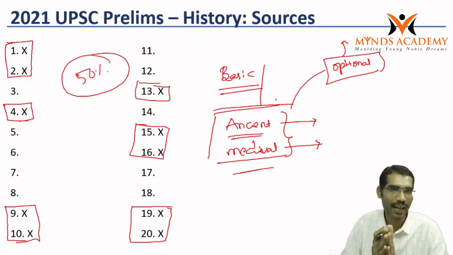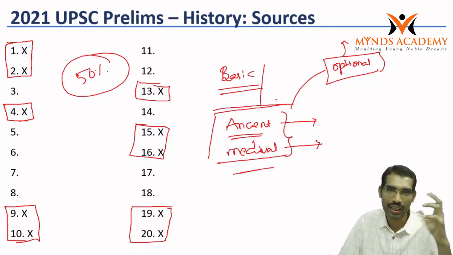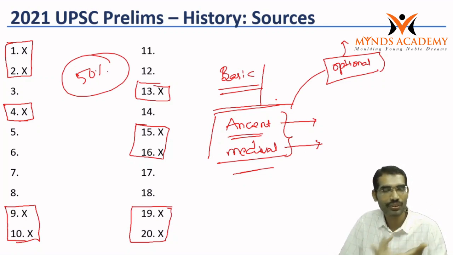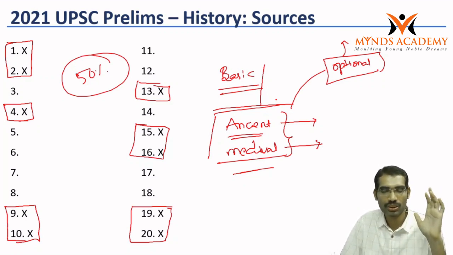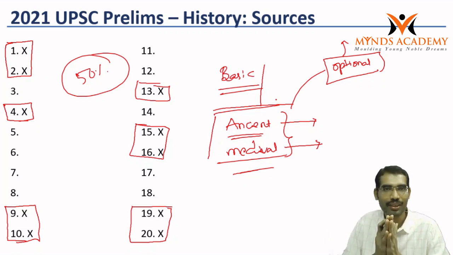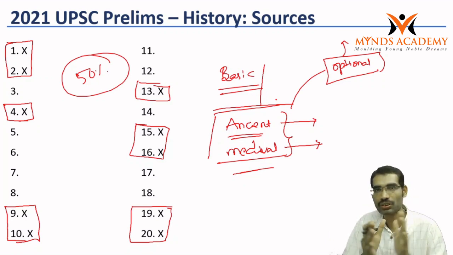If you have 10 questions in your hand and you leave some of the difficult ones, it will not be a problem. The deciding factor is not the difficult 10 questions, but the easy 10 questions. Those who read ancient and medieval can easily answer those 10 questions.